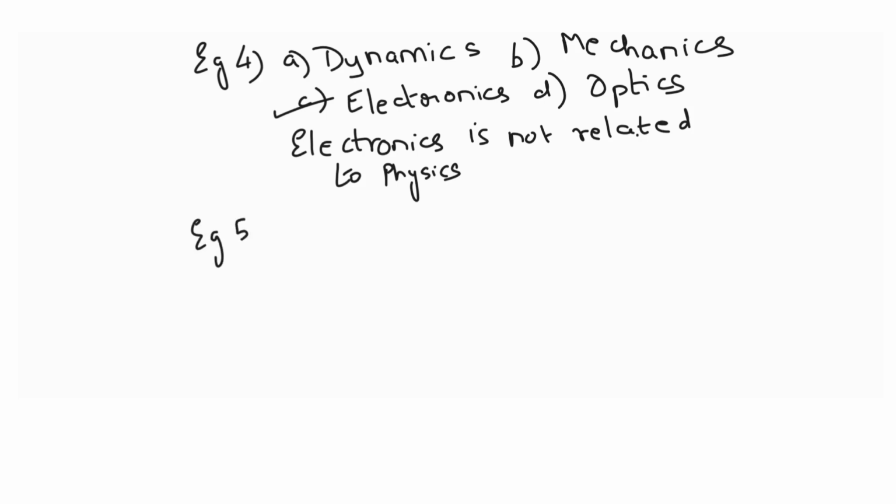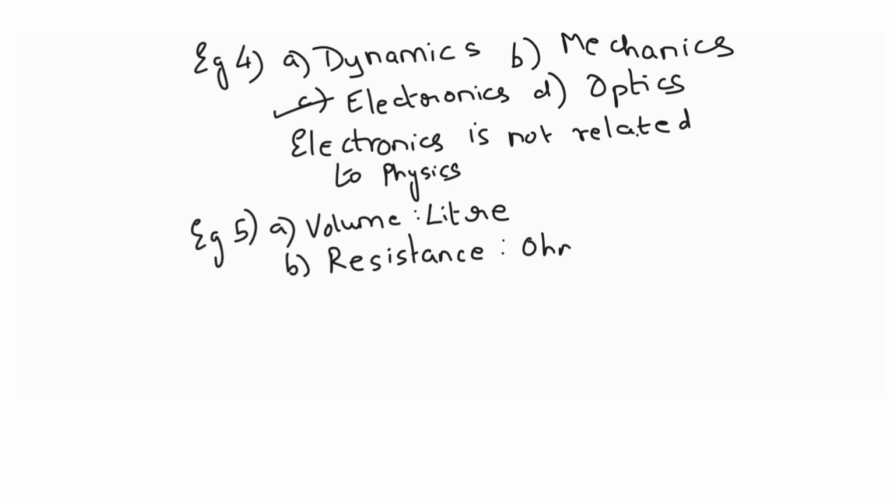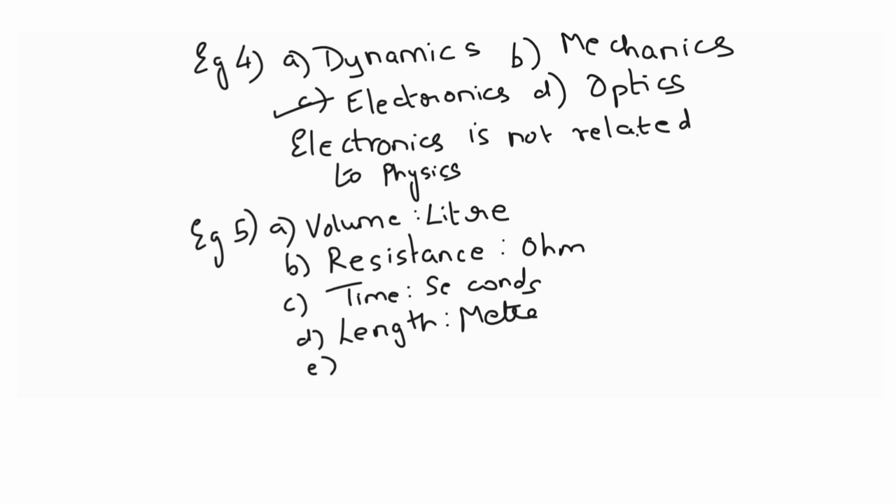Now we are going to take odd pair of words. You have to find out the relationship which commonly works for most of the pairs. So we have volume and liter, resistance and ohm. Then we have time to seconds, length to meter, and lastly we have pressure to barometer.